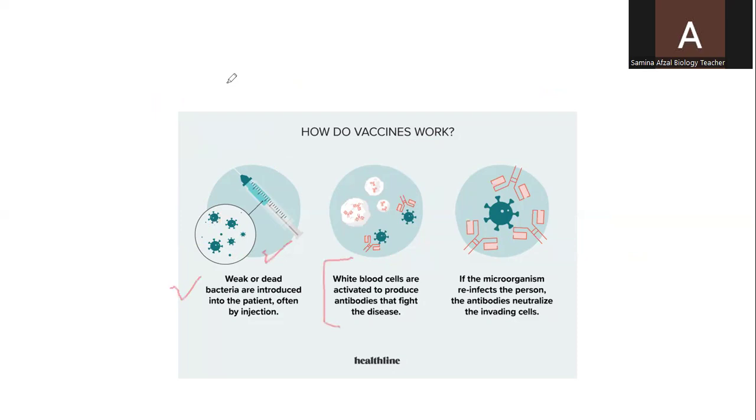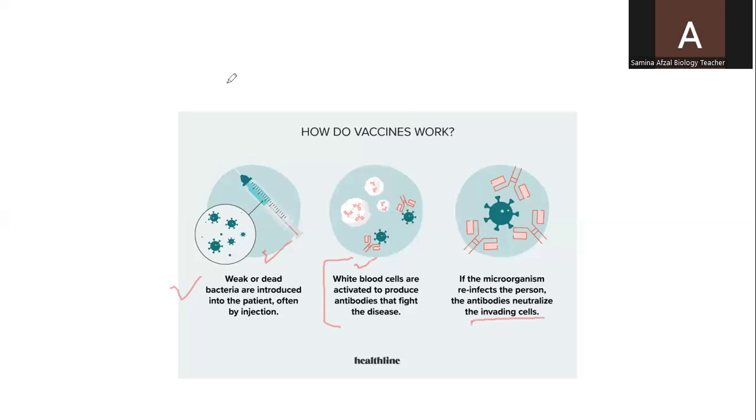When these vaccines enter our body by injection, white blood cells or lymphocytes are activated to produce antibodies that fight those diseases. And then if the microorganism reinfects the person, the antibodies neutralize the invading cells because memory cells are produced in the body.